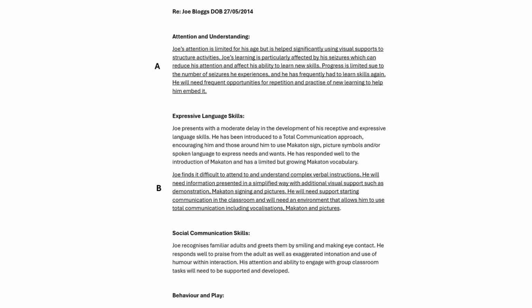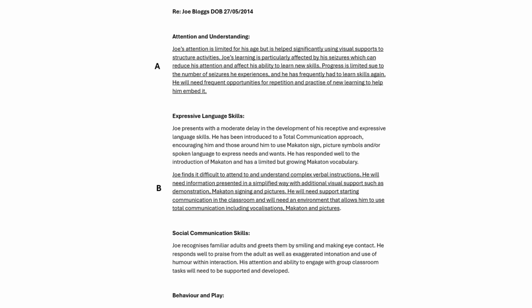So let's just take a look at an example of a speech and language therapist report. Firstly, you could underline the relevant section of the copy of the document you are sending in. It's better to underline rather than use a highlighter, as the Tribunal will need to make copies of your information for different panel members. Highlighter is generally not picked up by photocopying, particularly if it's the colour yellow.